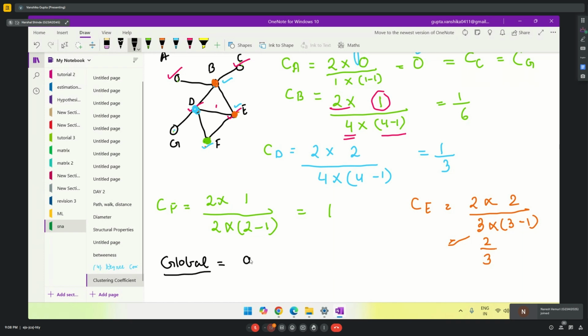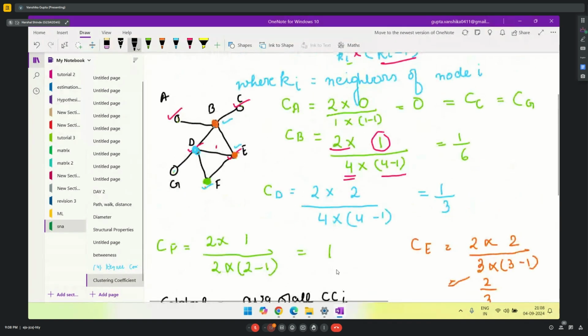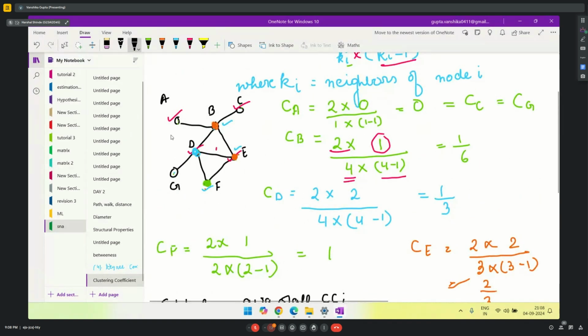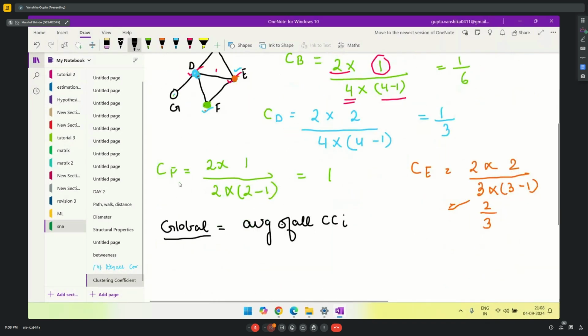It is the average of all clustering coefficients. So all clustering coefficients we have to take the average. How many nodes are there in total? 1, 2, 3, 4, 5, 6, 7. Total we have 7 nodes. So my average will be something like this, and I have to add the value of each clustering coefficient.